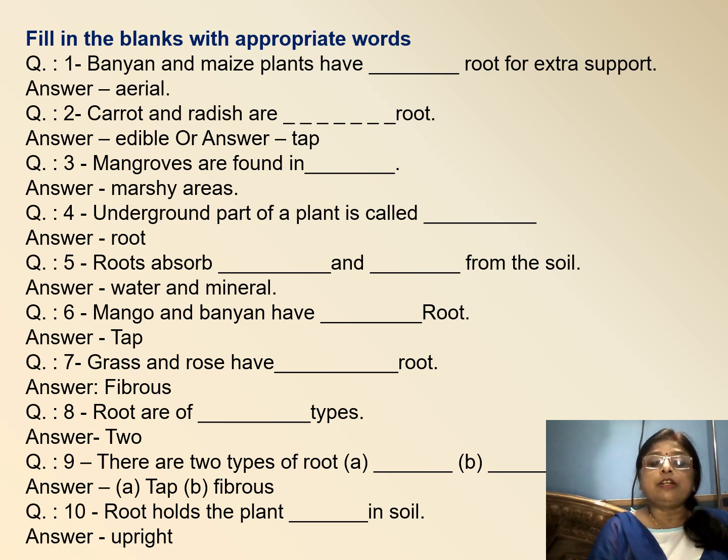Underground part of a plant is called dash root. Fifth one, roots absorb dash and dash from the soil, that is water and minerals. Mango and banyan have dash root. Its answer is tap. Grass and rose have dash root, that is fibrous root. Roots are of two types. There are two types of root, that is taproot and fibrous root. Root holds the plant dash in the soil, that is upright, means straight.